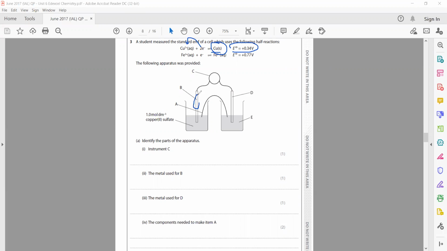From where do we get the copper atom? It's from the metal electrode, so this should be made up of copper. But for the metal used for D, because for D iron 3 is changing into iron 2, it does not make a difference to the electrode, so it should be an inert, unreactive electrode. That's why it should be made up of platinum.